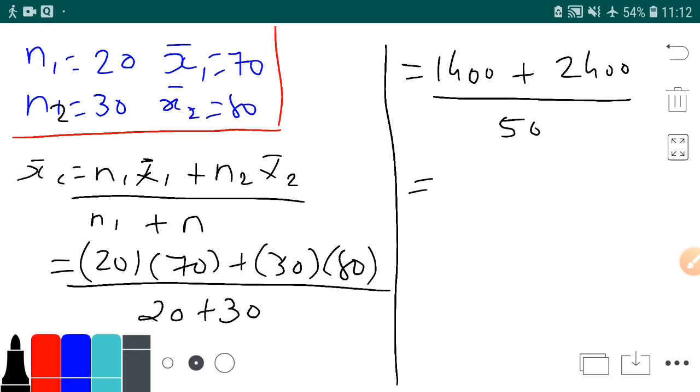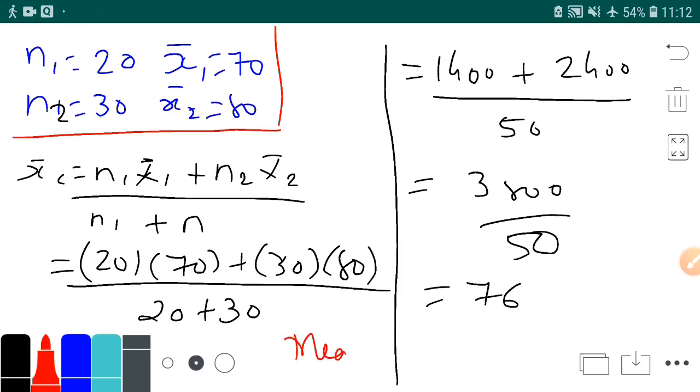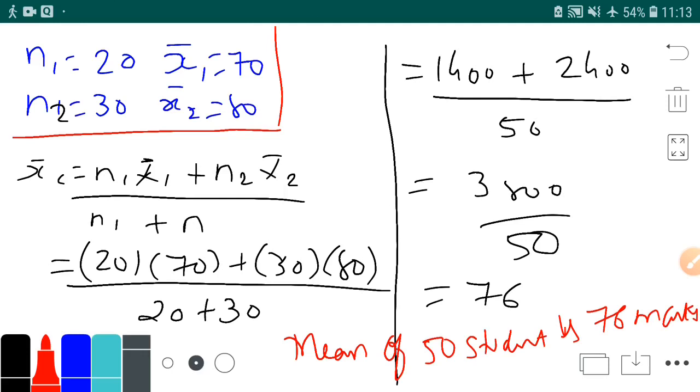So 2400 plus 1400 is 3800 upon 50. 3800 upon 50 is 76. So you can say that the mean of 50 students is 76 marks.